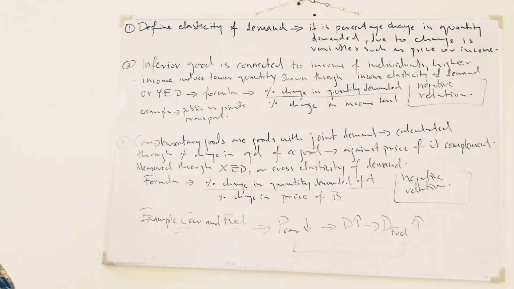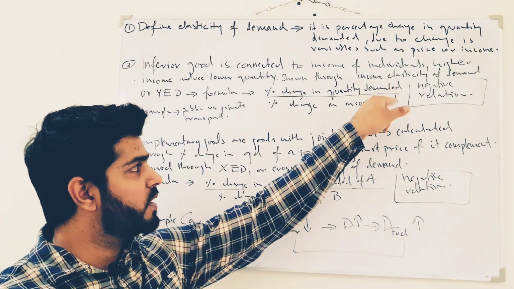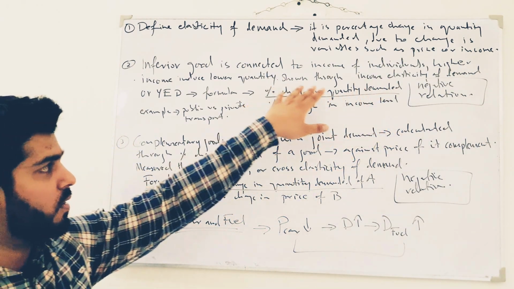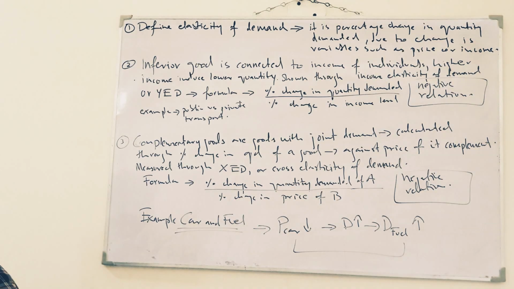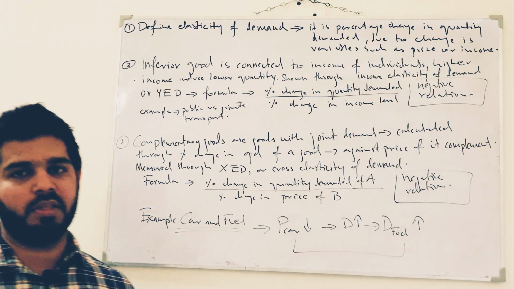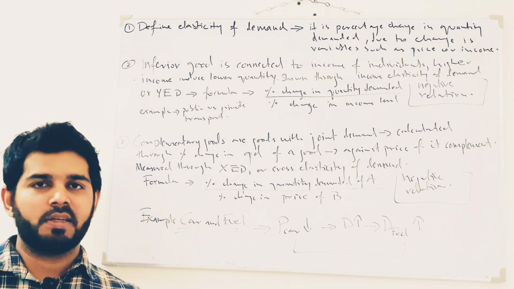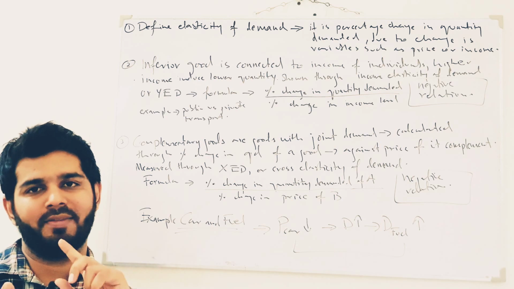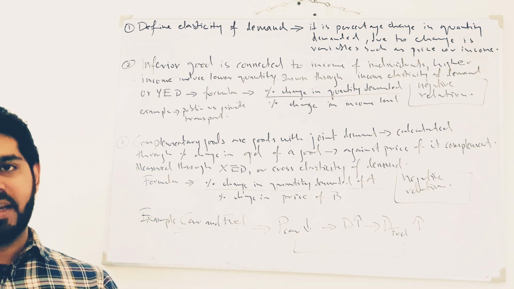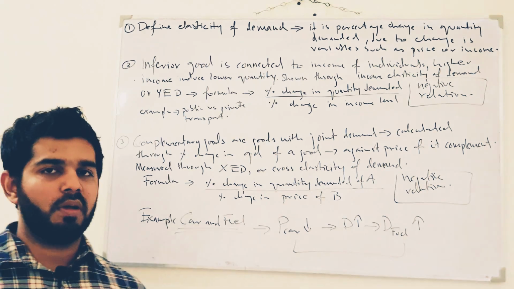Whenever the income level increases, the quantity demanded decreases for such goods. So the relationship is indirect, inverse, or you can call it a negative relation. So you have to identify 2 major things. Number 1, what type of elasticity is going to answer it? YED, or income elasticity of demand.